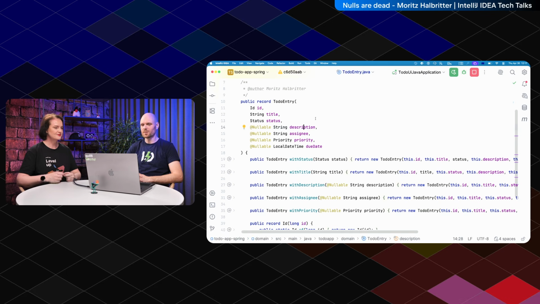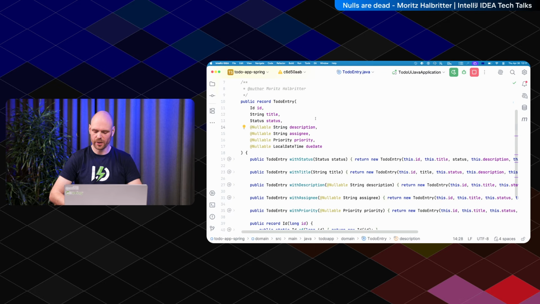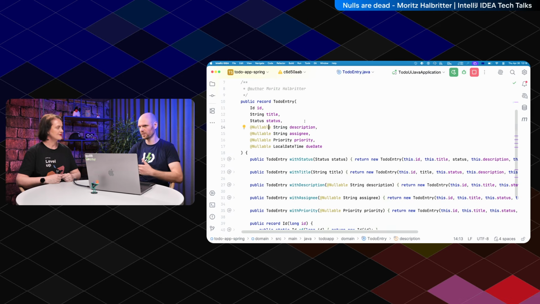Sebastian mentioned in the other video that before JSpecify, we had no null checks in the build. So it was some team member sometimes checking IntelliJ inspections or other inspections about whether the null stuff is right, but there has been nothing in the CI which breaks, which is bad, because if you put the nullable annotation on the wrong type, then you break, for example, Kotlin users, or you break other Java users which have compile-time checks for null.